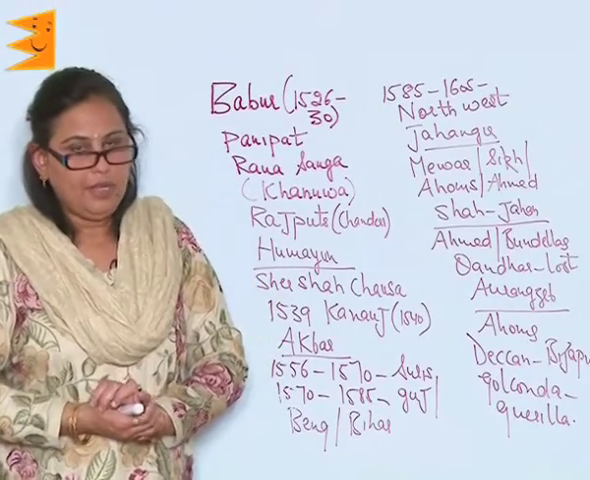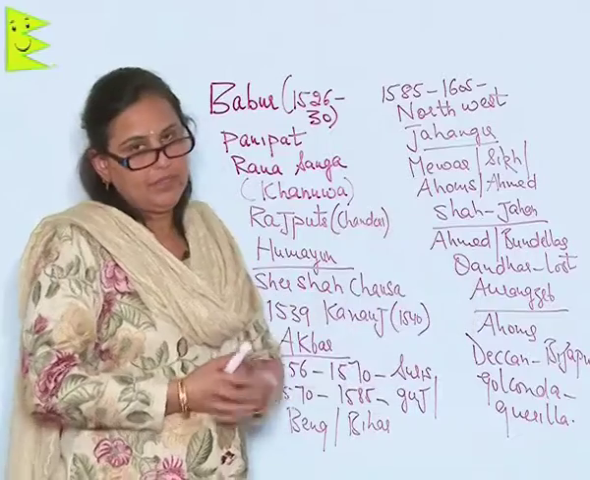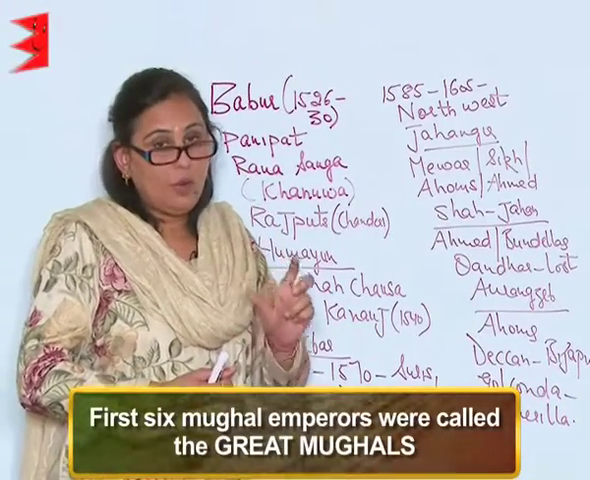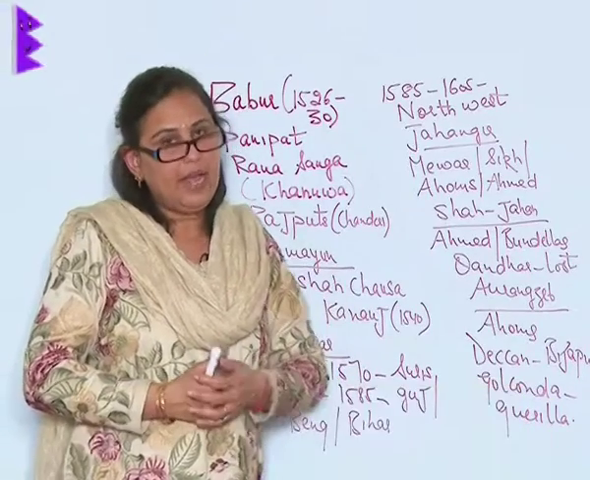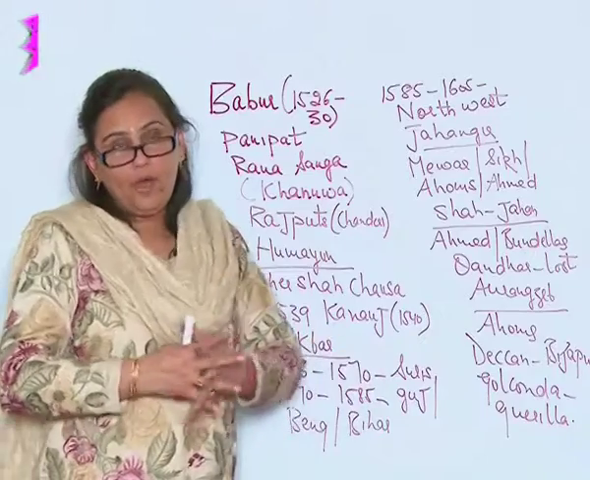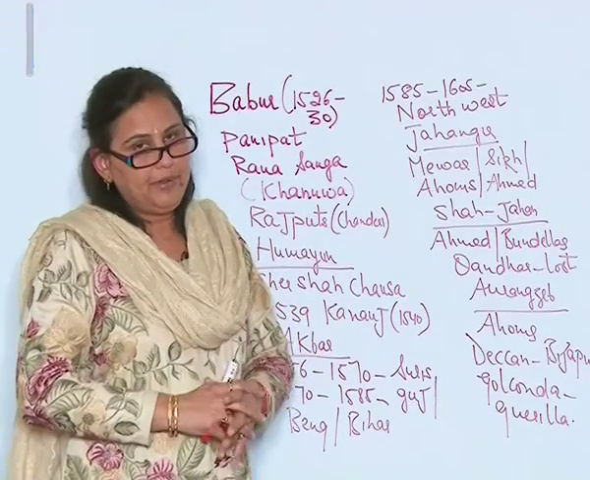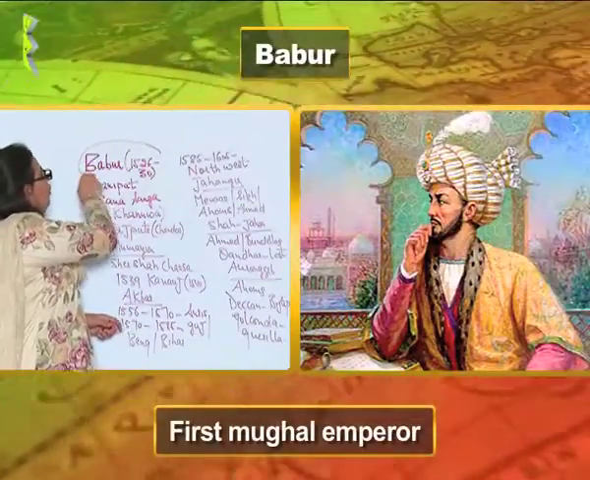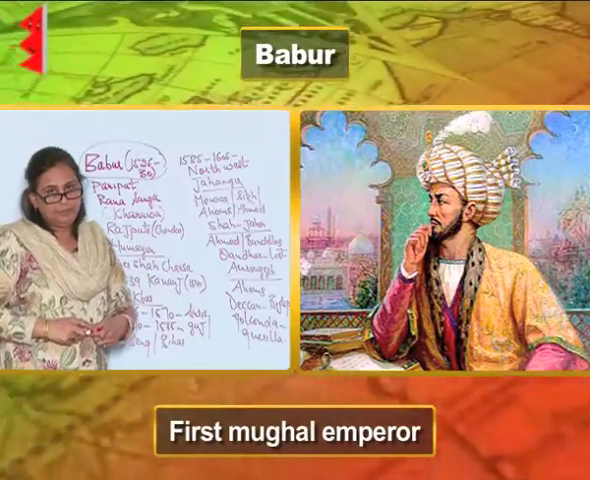Let's talk about the campaigns and conquest of the Mughal emperors. The first 6 Mughal emperors are called the Great Mughals and the rest of them the later Mughals. So, we are going to see the conquests of the first 6 great Mughal emperors. And the first one is, of course, Babur, who ruled from 1526 to 1530.